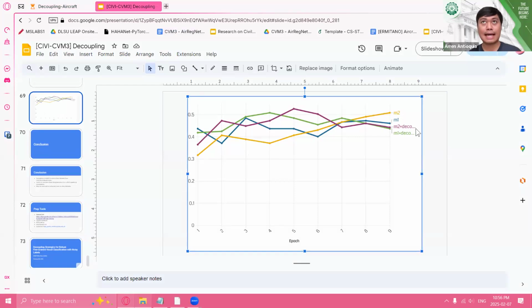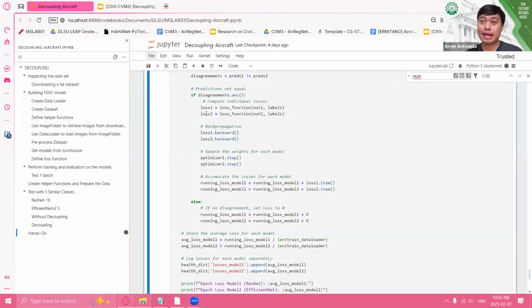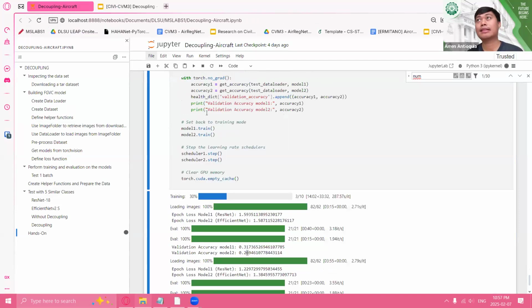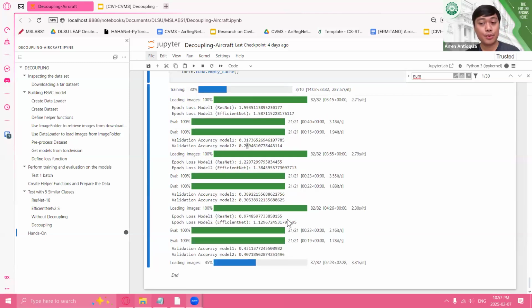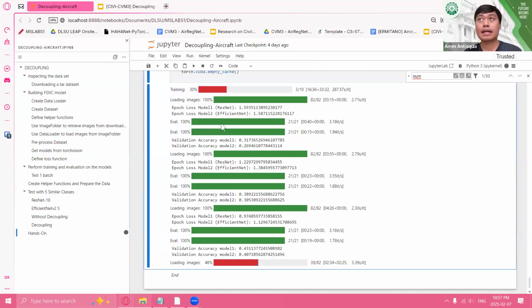I haven't really tested that out. Just to answer the question, by default, if you're adding more models, that would entail more computations. Tama si Kate regarding that one. But you have to think about, is adding another model really that worth it in terms of adding more computations but getting a dismal amount of boost in the performance? So it's a trade-off. By default, sa ensemble models, when you say ensemble, we have multiple models.